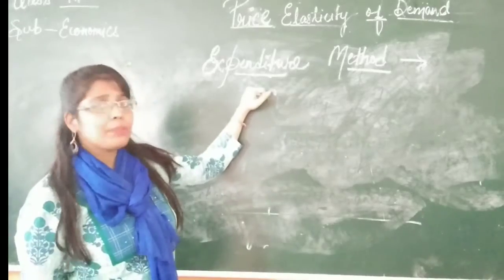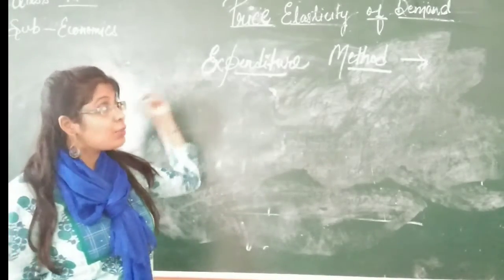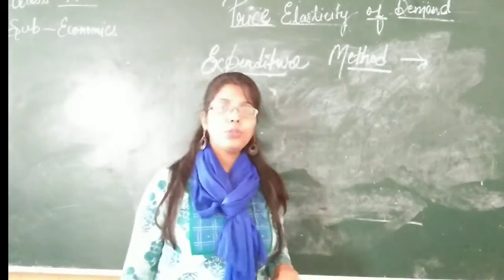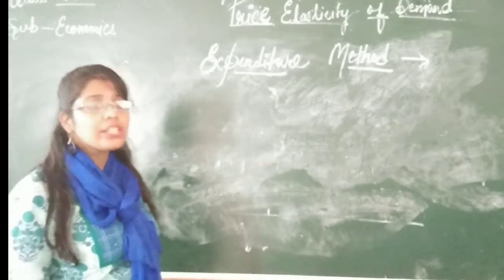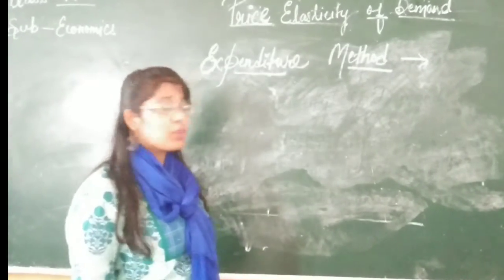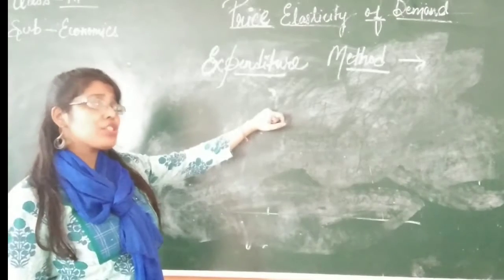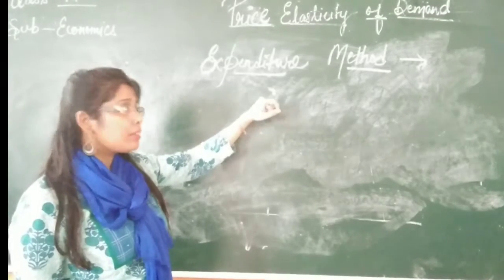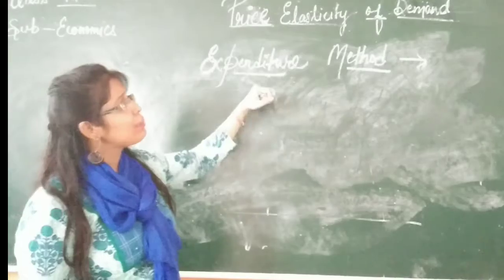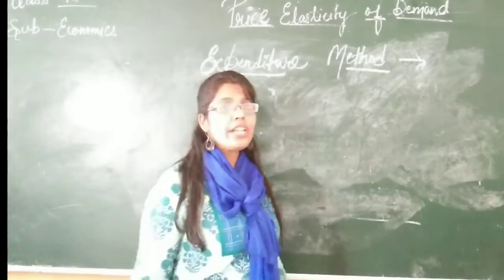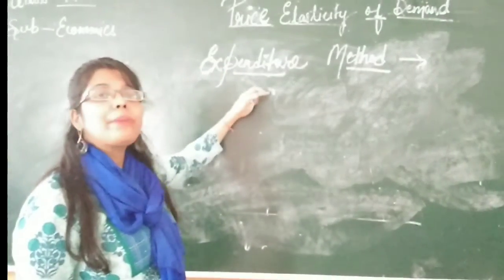Students, this method is given by Alfred Marshall. Now who is Alfred Marshall? Alfred Marshall is a known economist who has contributed a lot in economics. He wrote Principles of Economics, and Adam Smith and Alfred Marshall played a very vital role in economics. So let us see the expenditure method. This method is given by Alfred Marshall.